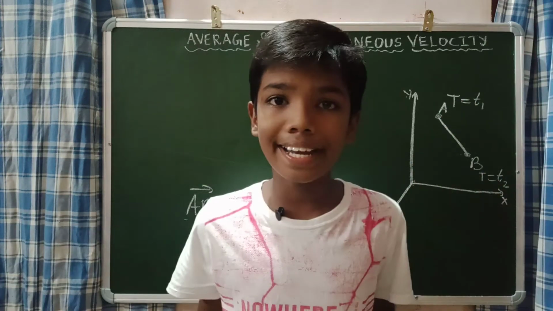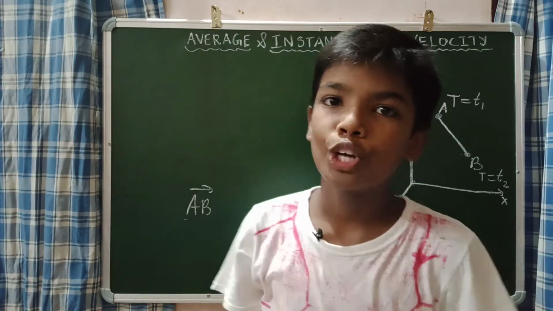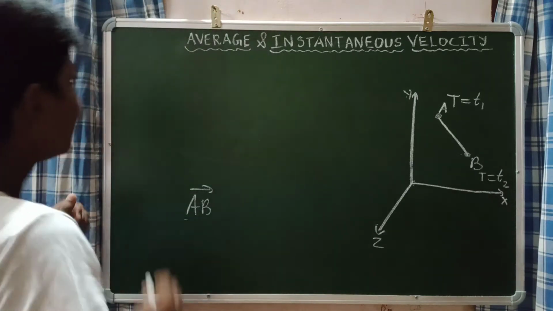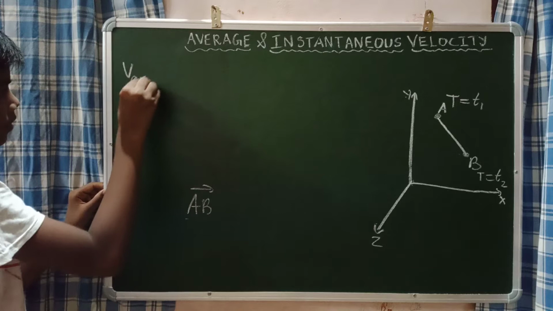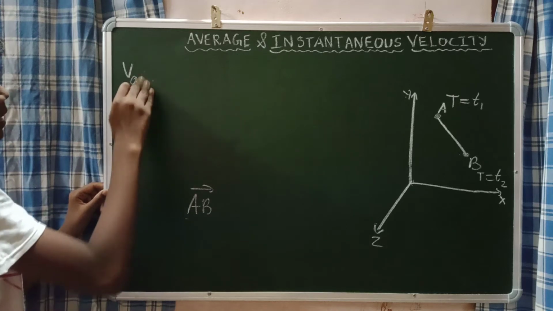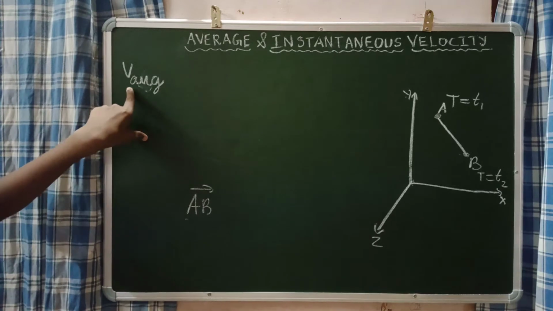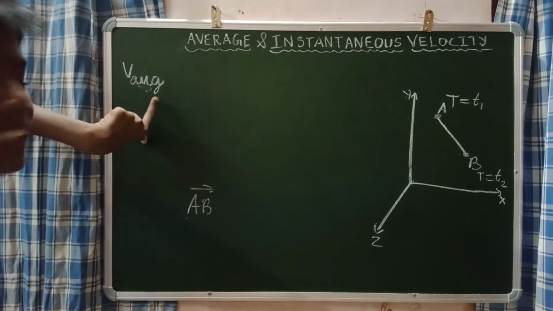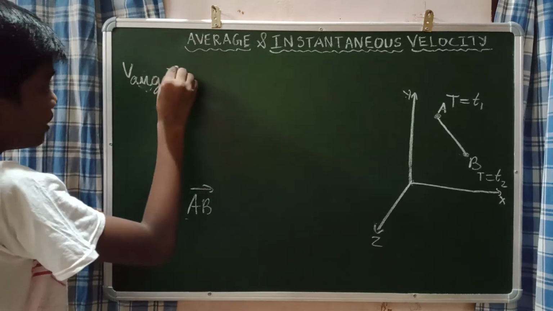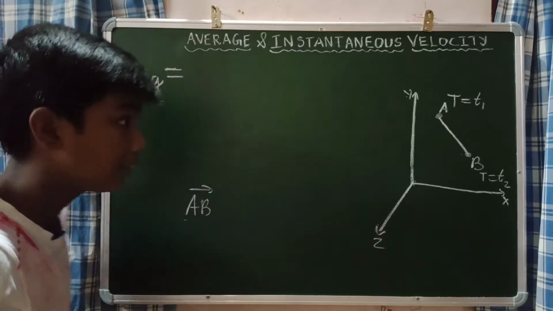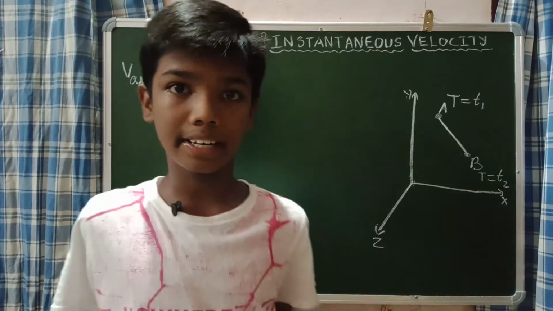We have all the conditions, so let me find the average velocity. Average velocity, I am putting as V average, is equal to the displacement covered divided by the time taken.